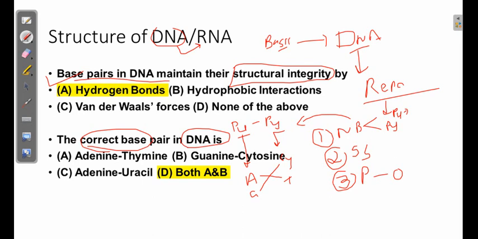Why is this very special? Because the nitrogen base pairing is very specific: adenine is always with thymine, guanine with cytosine. This gives a very specific characteristic to DNA. As we know, DNA is a double helix structure, two helices joined with each other.